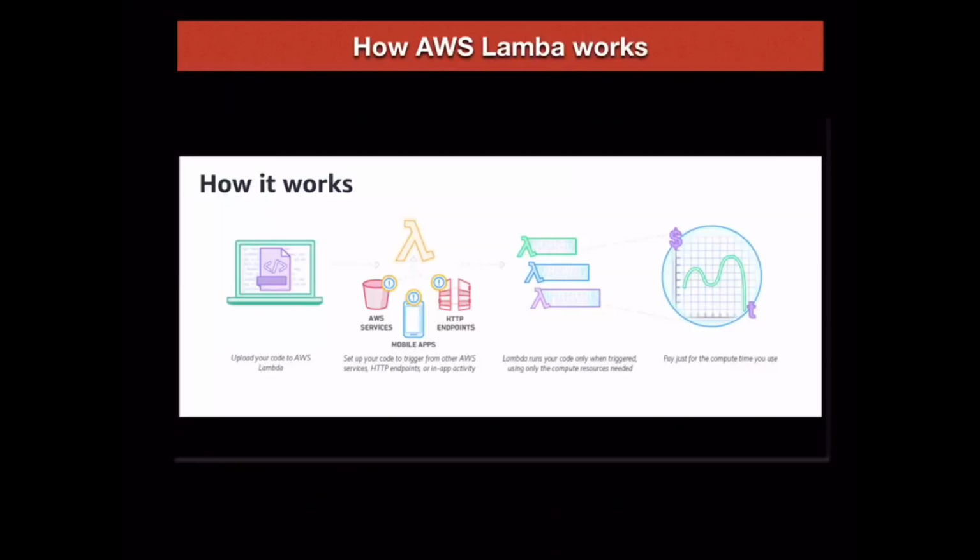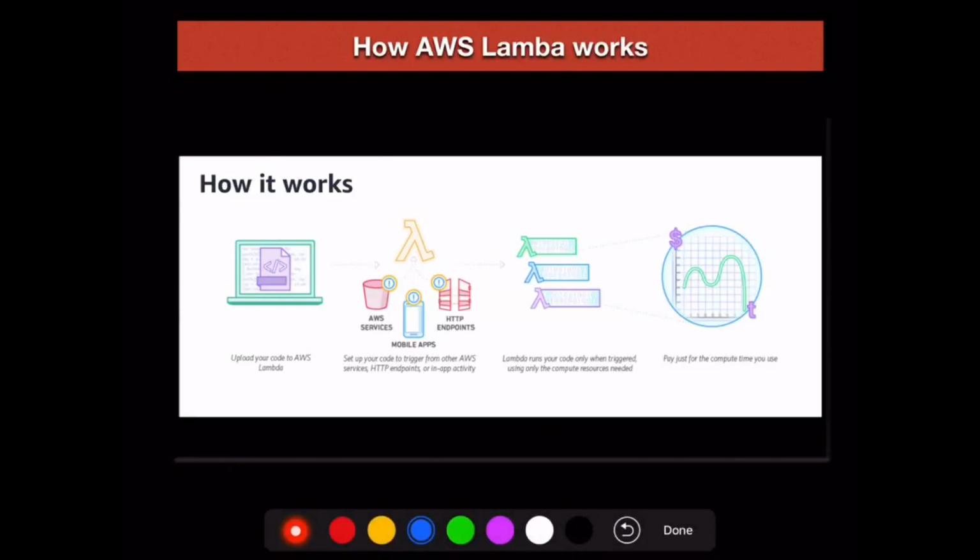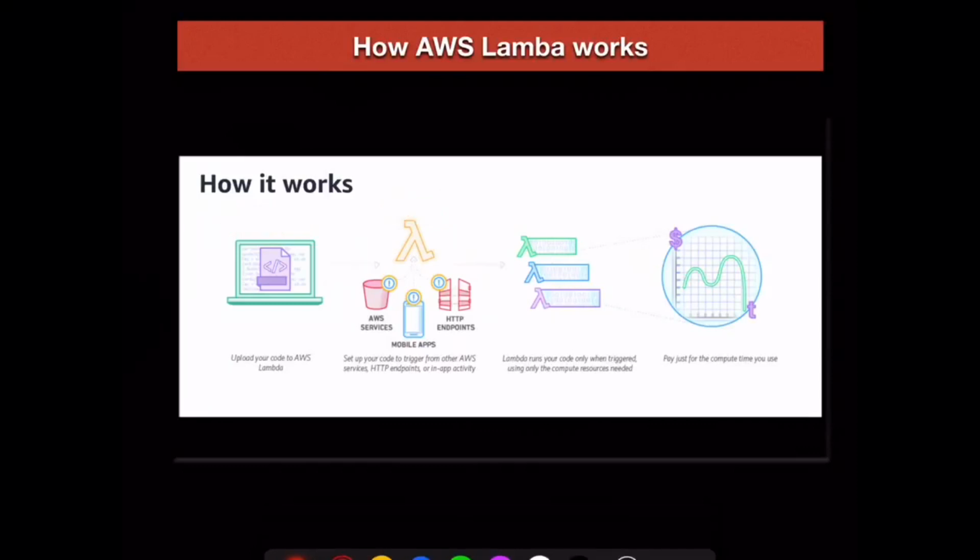How does AWS Lambda work? As this is an event-based serverless application, you have to only focus on writing the code, upload your code to AWS Lambda, then set up your code to trigger from other AWS services, HTTP endpoint or app activity. Once an event is triggered, it will call the Lambda, and the Lambda function will run only when it is triggered by the event, using compute resources needed. Pay just for the compute time you use.